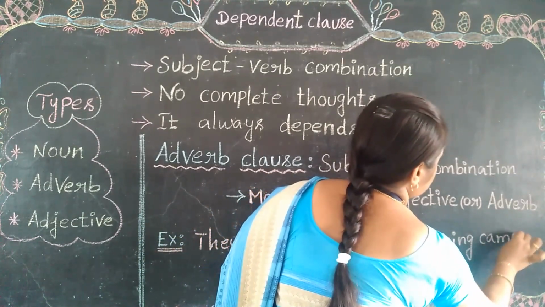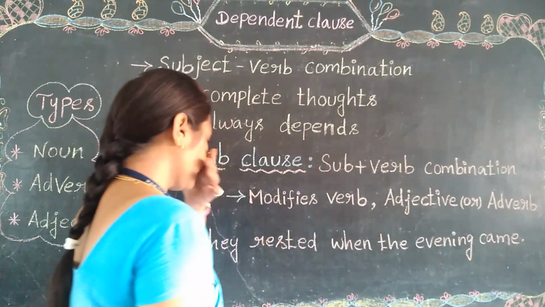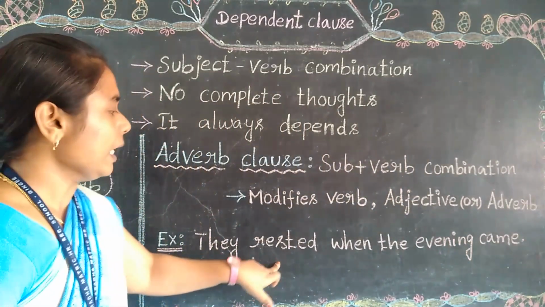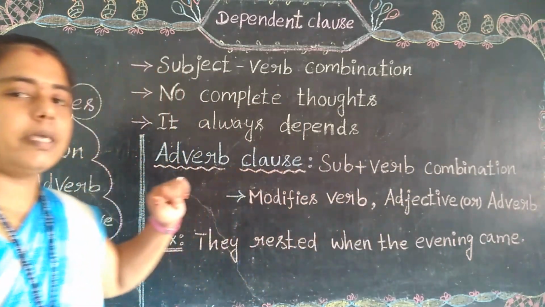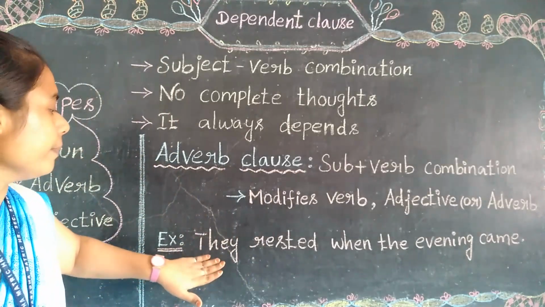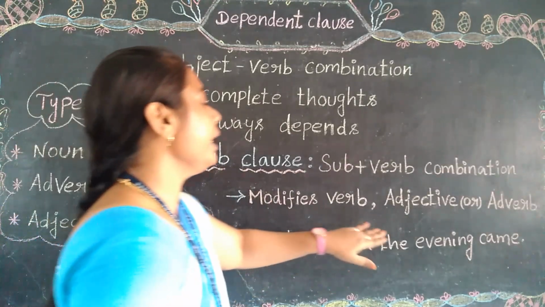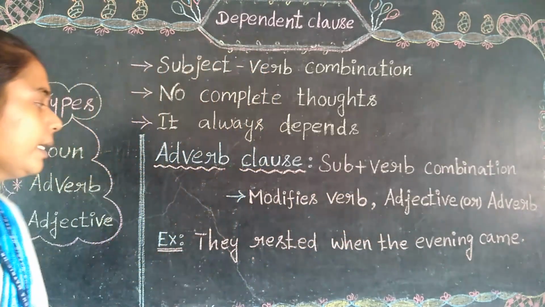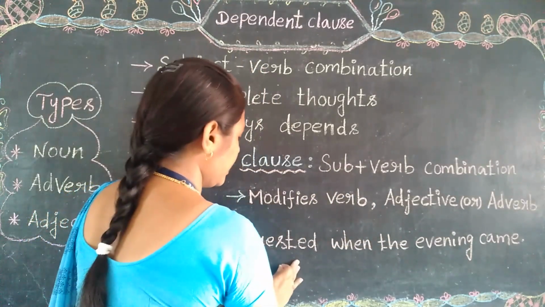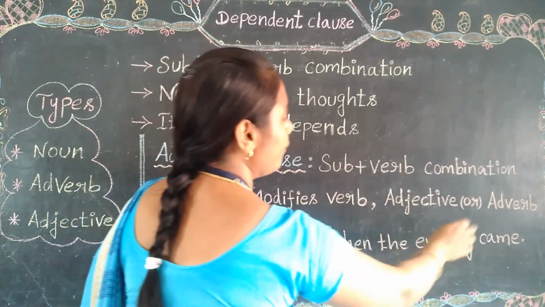So look at the sentence, students. They rested when the evening came. See here, they rested. Leave that. See, when the evening came.